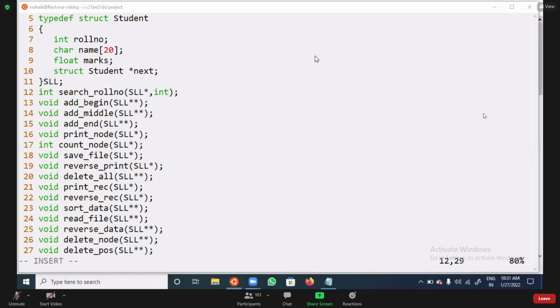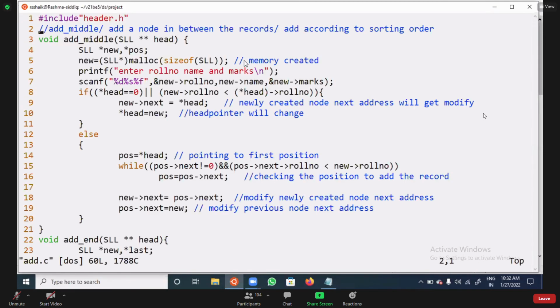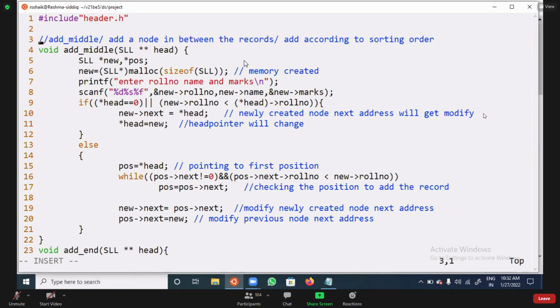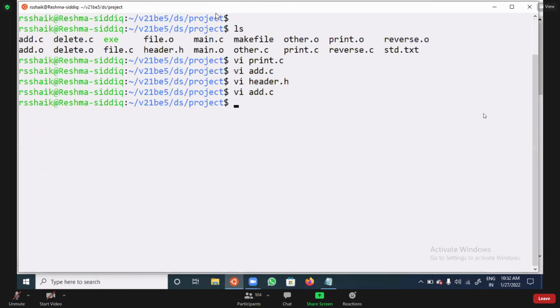If you observed, did you observe or not? I opened two files, that is add.c file I opened, and if you observe here I gave an enter. That means total how many files did I modify? Can you tell me? Only two files.